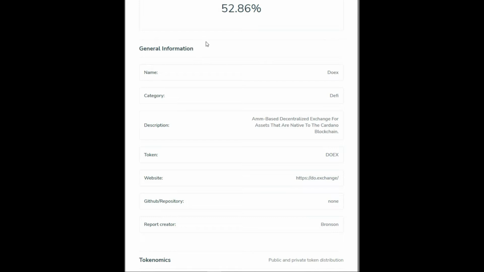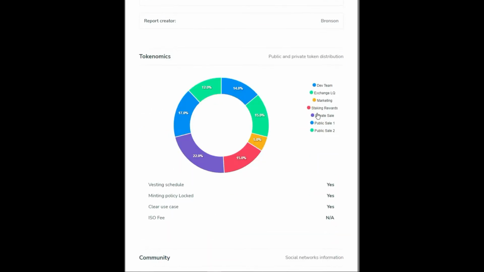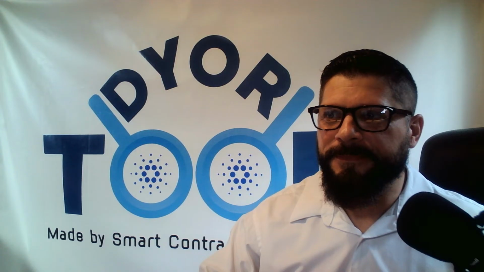DOEX is an automated market maker based DEX built on Cardano. Here is the website. That's where you can find more information and do your own research on it. Please remember, when clicking on any links anywhere, to check the URL so you don't get sent somewhere you don't want to. Here is the tokenomics, and we'll get to that in greater detail later on in the video.